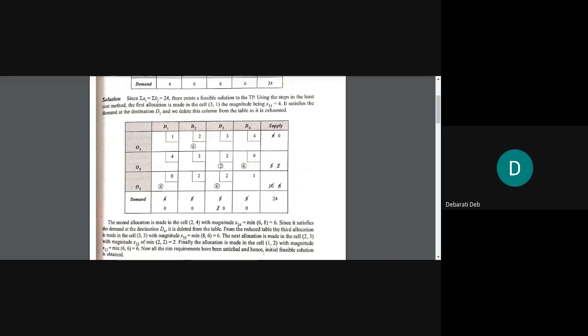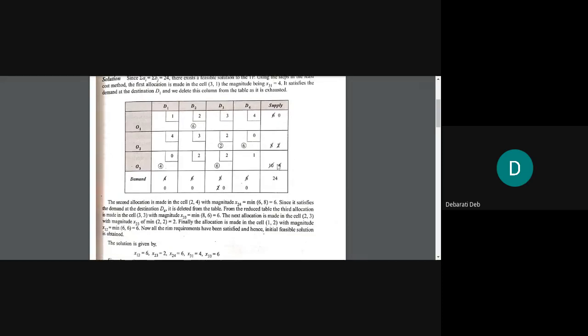So what is the row total here? The row total is 10, right? The row total means the box which you have selected, it is falling in which row, you have to see. This O3D1 is falling in the third row, so you have to see the third row total. It is given as 10. Total means the supply side and the demand side. So in the supply side, the total is 10, and the demand side, the total is 4.